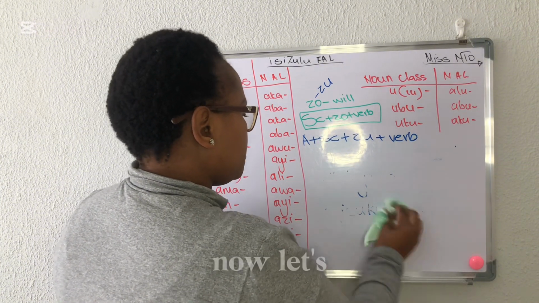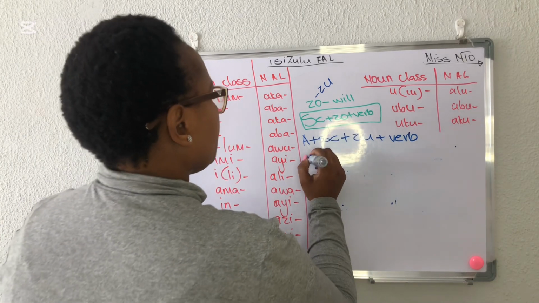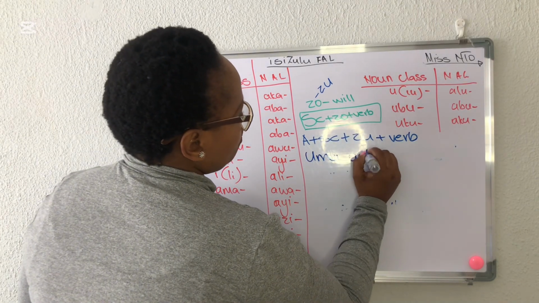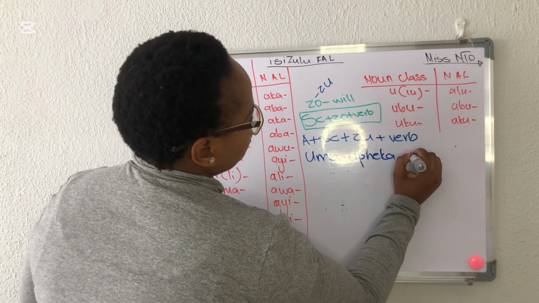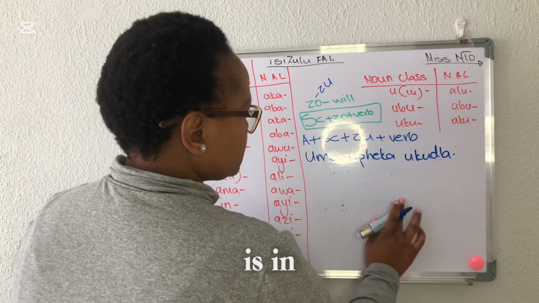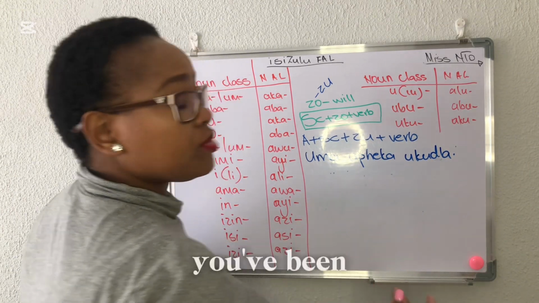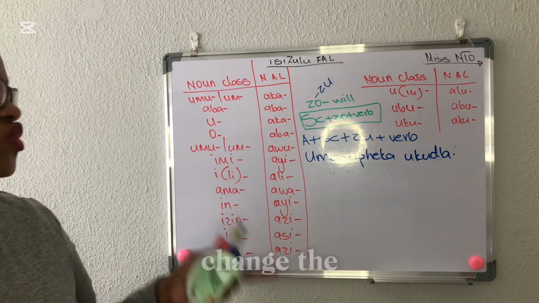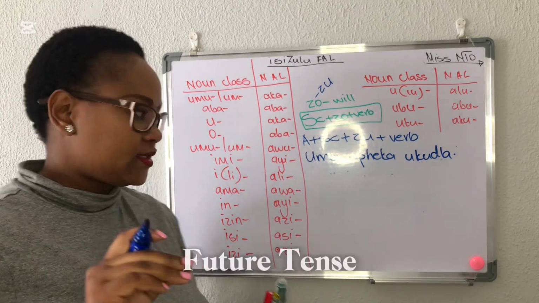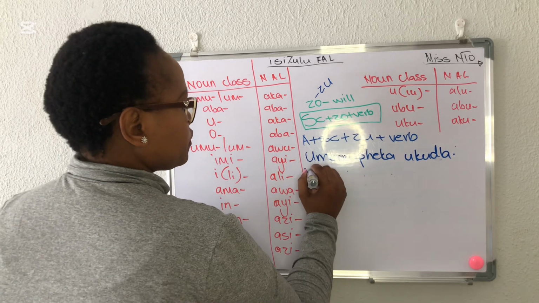Okay, so now let's just look at this sentence. Umama upheka ukudla. This sentence is in a present tense, but the instruction that you've been given in a paper says change the sentence into a negative future tense. So here we are.